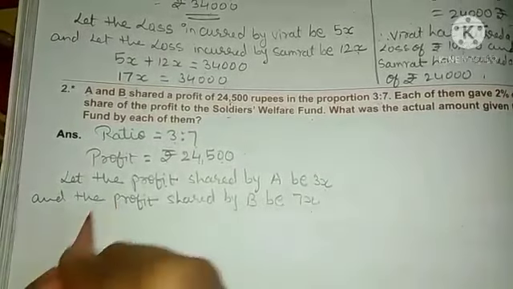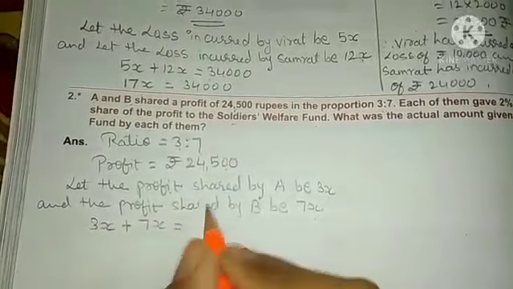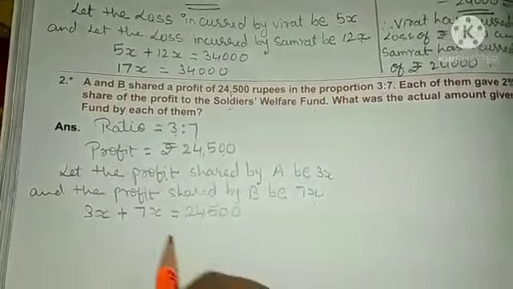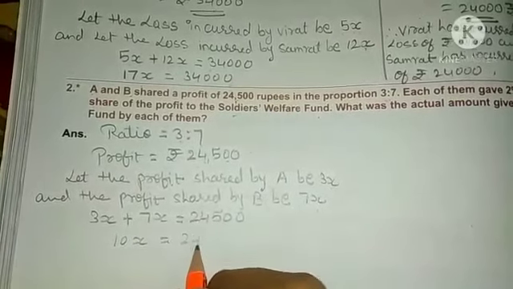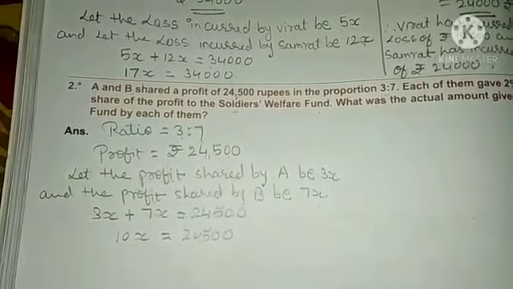Now what will you do? You will add this 3x with 7x, and the total profit they have made is 24,500. So 7 plus 3, what will you get? You will get 10x is equal to 24,500. Now how will you do the calculation?